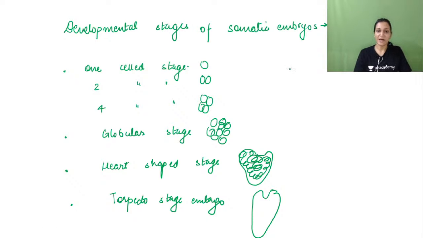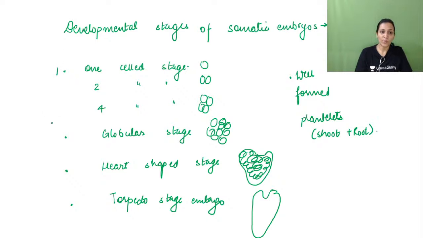And after torpedo, there will be well-formed plantlets. So it will have shoot as well as root, shoot plus root.